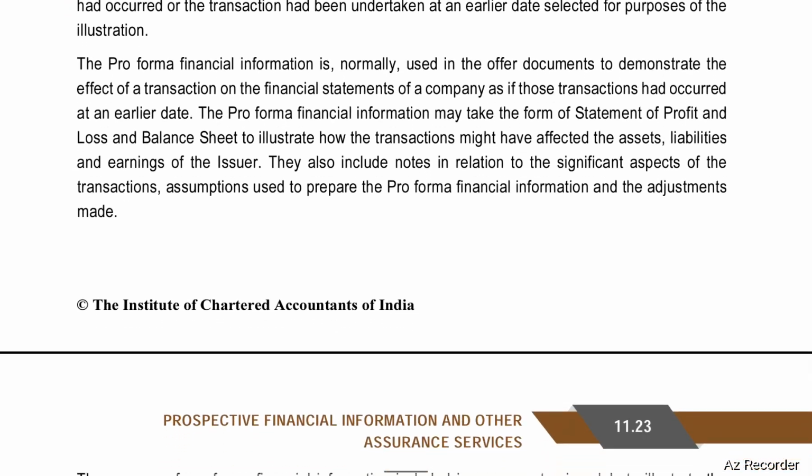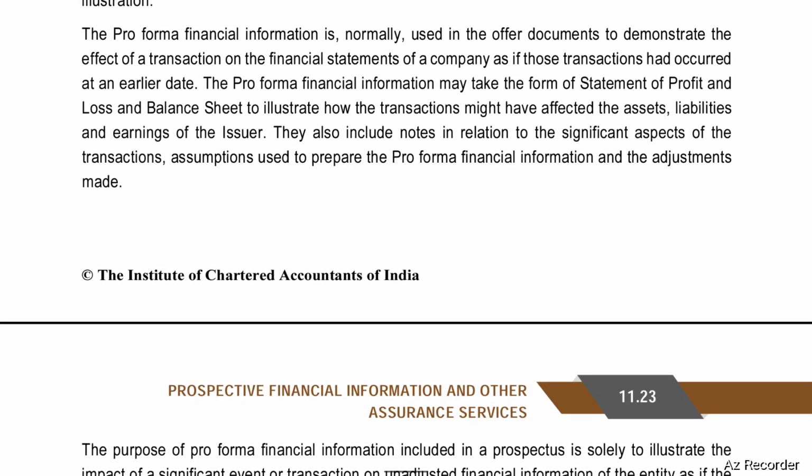The pro forma financial information is normally used in the offer documents to demonstrate the effect of a transaction on the financial statements of a company as if those transactions had occurred at an earlier date. The pro forma financial information may take the form of a statement of P&L and balance sheet to illustrate how the transactions might have affected the assets, liabilities, and earnings of the issuer. They also include notes in relation to the significant aspects of the transactions, assumptions used to prepare pro forma financial information, and the adjustments made.